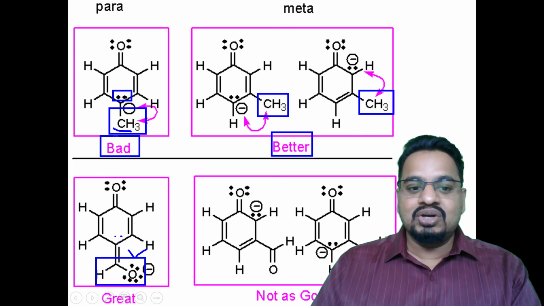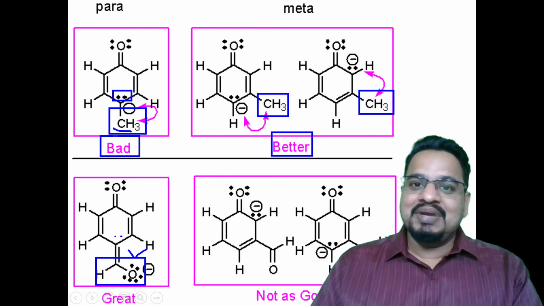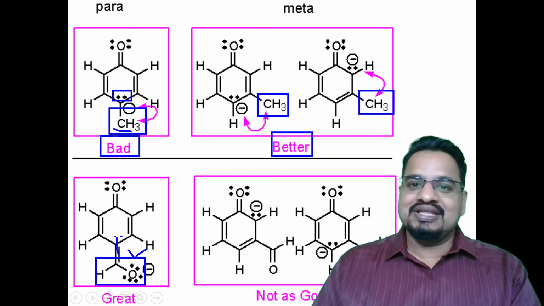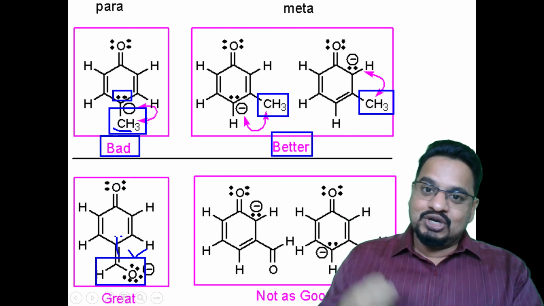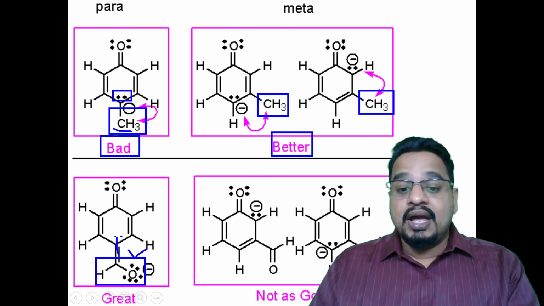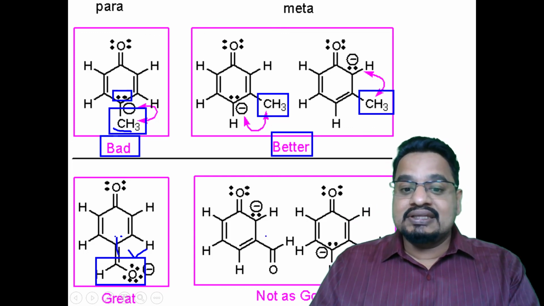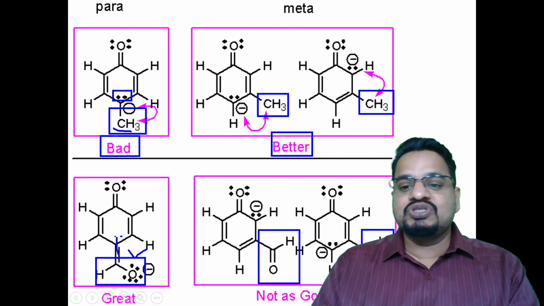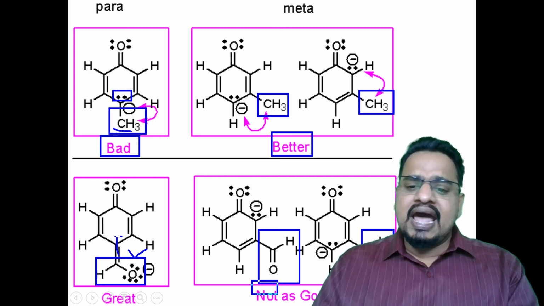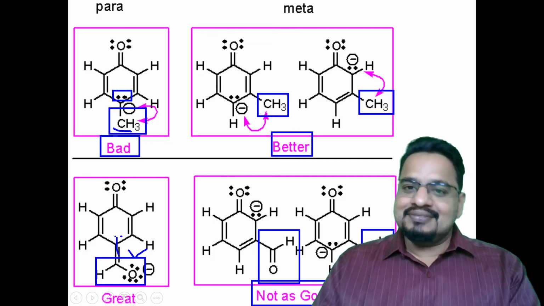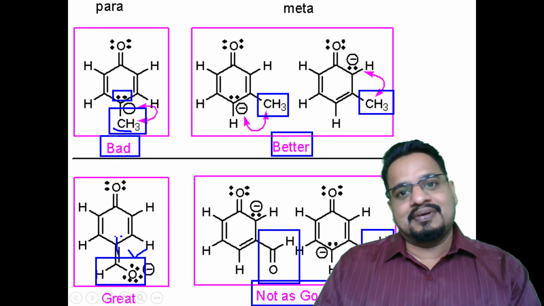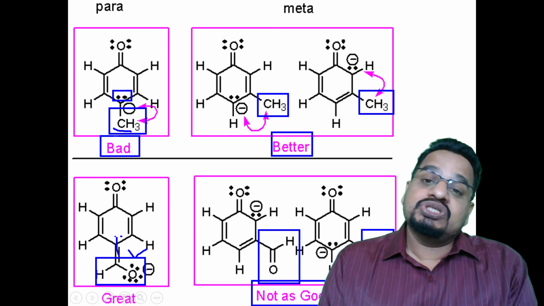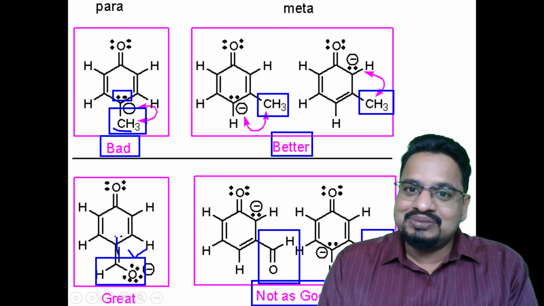Because the electrons are coming at the para position, and they can be easily withdrawn by the electron withdrawing group. Compared to this, the electrophilic substitution reaction at the meta position will not be as good as at the para position.